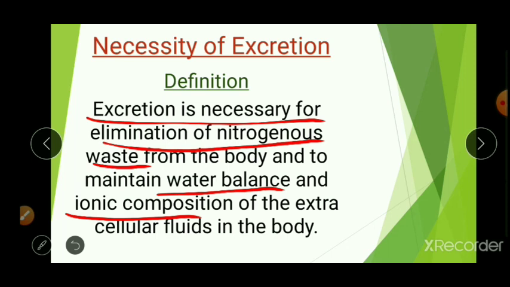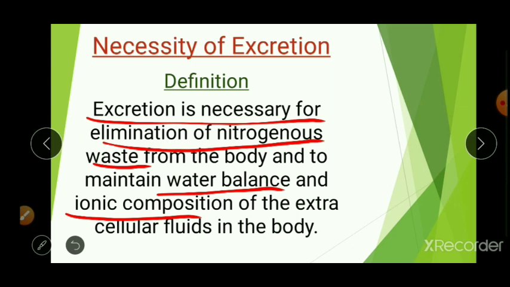Our cells contain water, we all know about it, and between the cells there is extracellular fluid. If the extracellular fluid is increased, the water goes inside of the cell and cells will swell by the process of endosmosis. If the water content is very less in the extracellular fluids, water which is present in the cells comes out by the process called exosmosis. Both the cases are harmful for the body. That's why the proper water balance must be maintained.